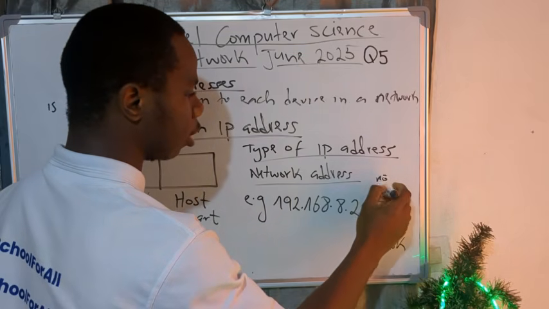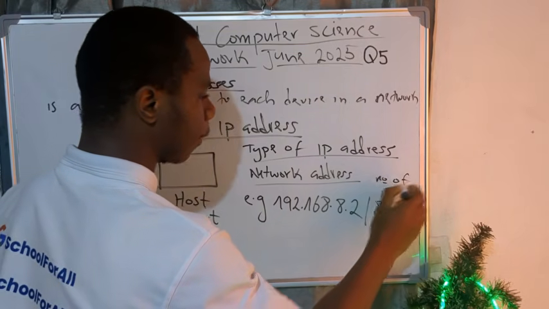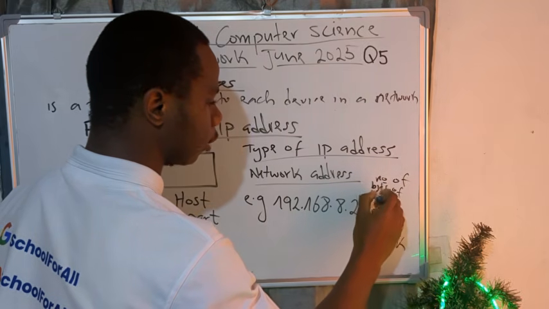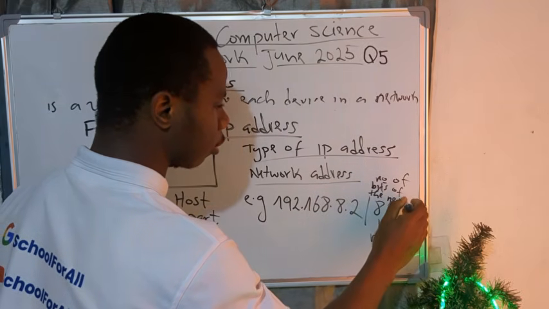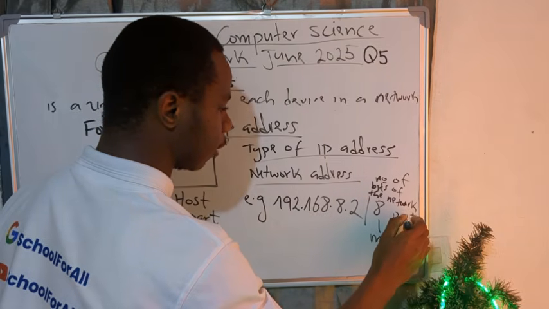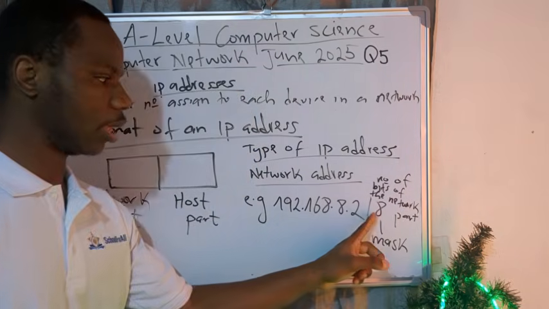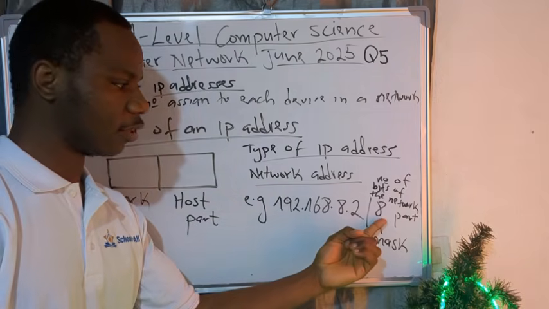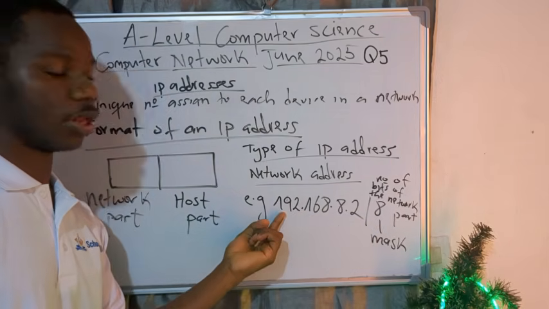And the mask here is telling you that the number that you are having here represents the number of bits of the network part. Take note of that, please. So if I'm having /8, 8 here simply means 8 bit is for the network part. If I'm having /16, 16 here means that 16 bit is for the network part.